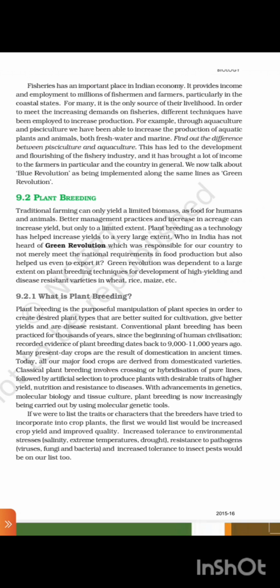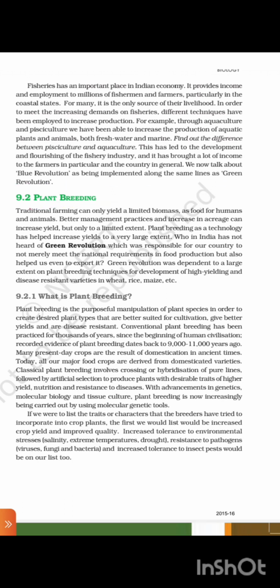This has led to the development and flourishing of the fishery industry, and it has brought a lot of income to the farmers in particular and the country in general. We now talk about blue revolution as being implemented along the same line as green revolution.